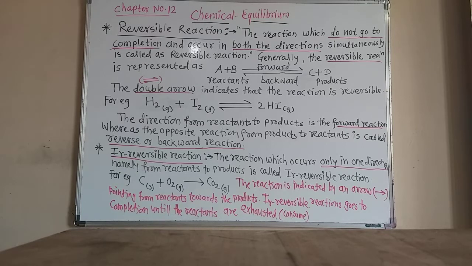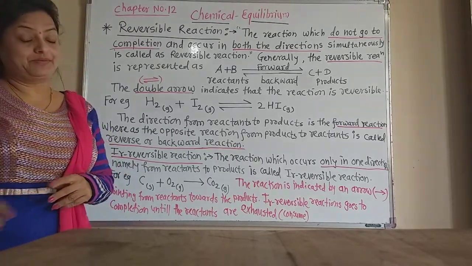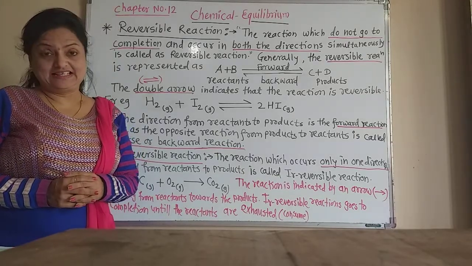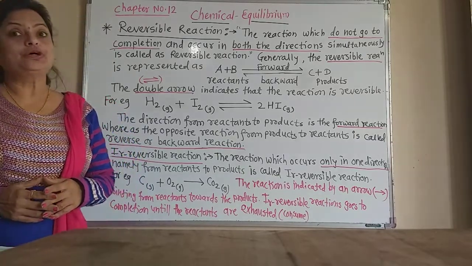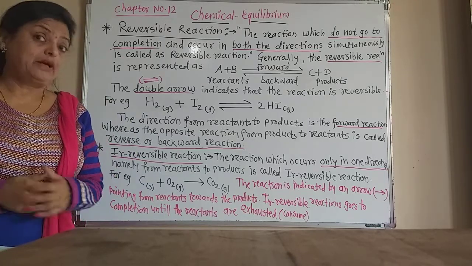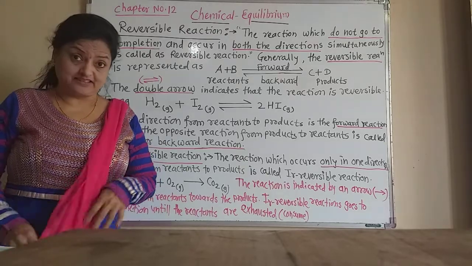Now today we are learning chapter number 12 of 11th science, that is chemical equilibrium. Now you know equilibrium means balance. Now in chemistry also there is equilibrium in chemical reactions. But in which reactions is this equilibrium there?